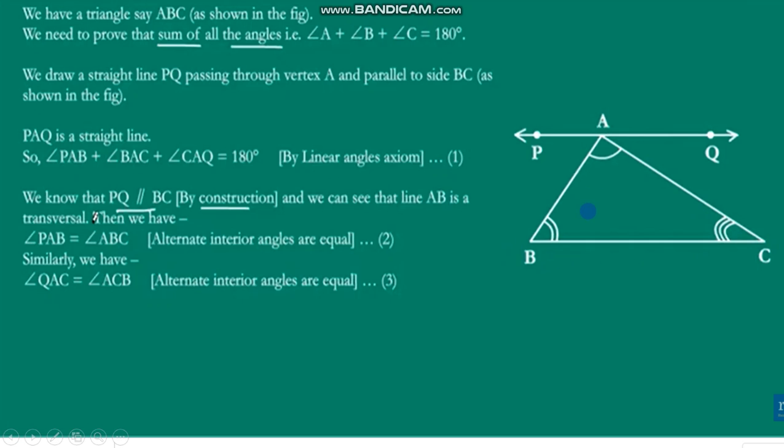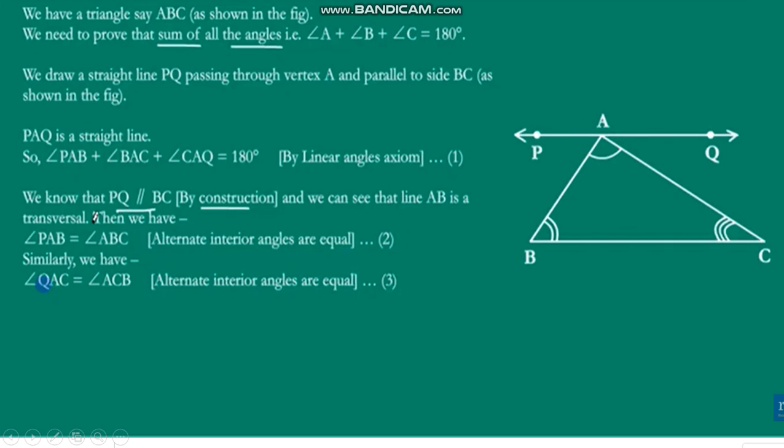This angle and this angle are equal. Why? Because these two are alternate interior angles. When two lines are parallel and a transversal is formed, the alternate interior angles are equal. This we call equation 2.